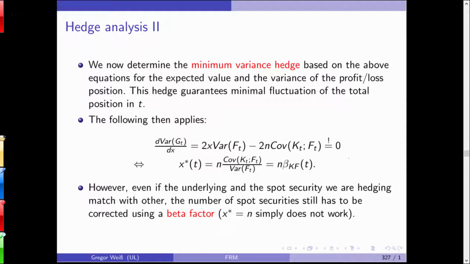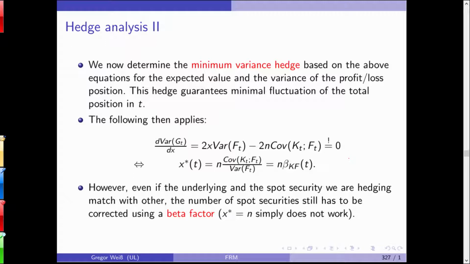We want to determine the number of futures we need to find the minimum variance hedge. How many futures should we buy to fully hedge a number of n underlyings? Now, it's quite simple. Take the equation for the variance, solve for the first derivative, set it equal to 0, and then solve for x.